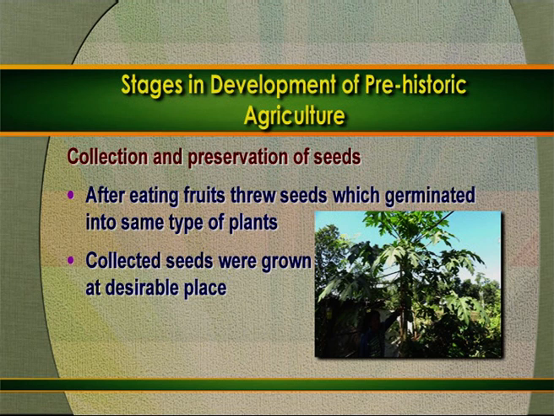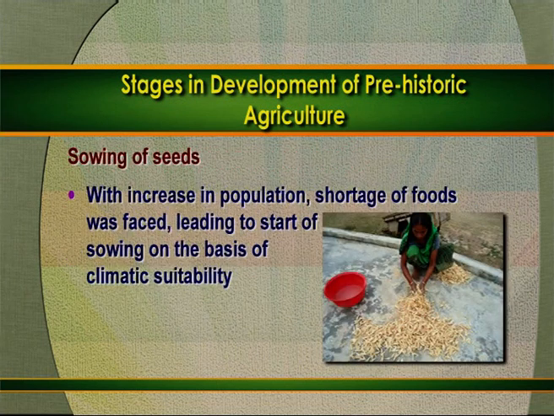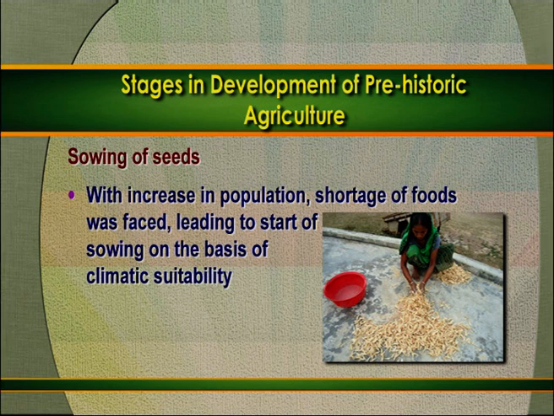So when they used to throw the seeds after using them, they might have observed that the thrown seed was germinated. With these observations, they might have started collecting the seeds, and in the next stage, they started the sowing of seeds by spreading them in the place. So with these things, the sowing of seeds was started.